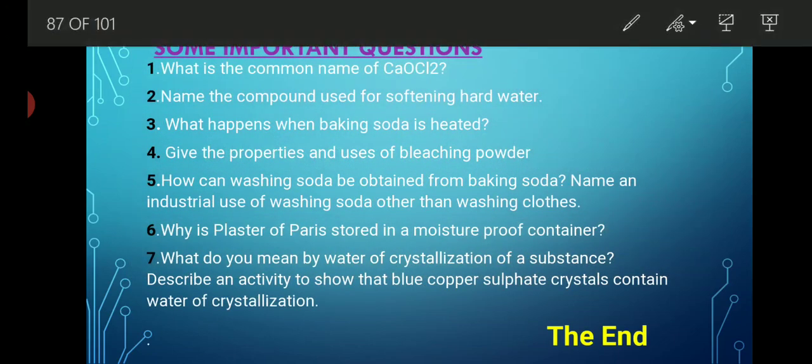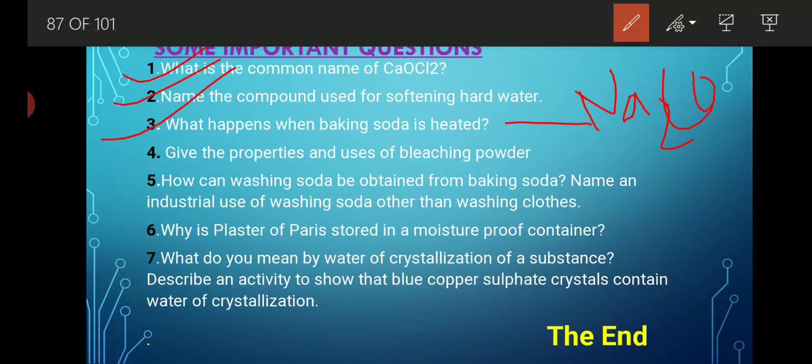Some important questions are: what is the common name of CaOCl2? That is bleaching powder or chloride of lime. Name the compound used for softening of water. That is washing soda. What happens when baking soda is heated? When baking soda is heated, we get soda ash whose formula is Na2CO3 along with carbon dioxide and water.